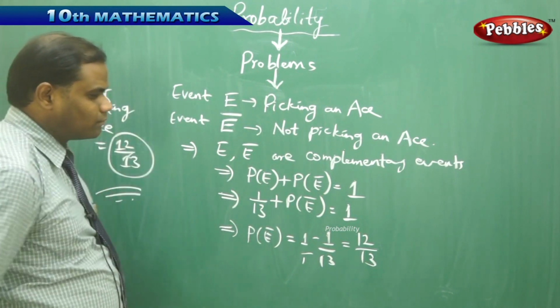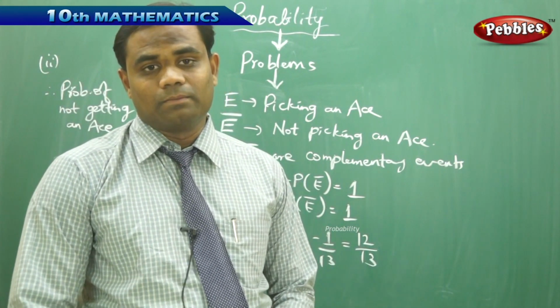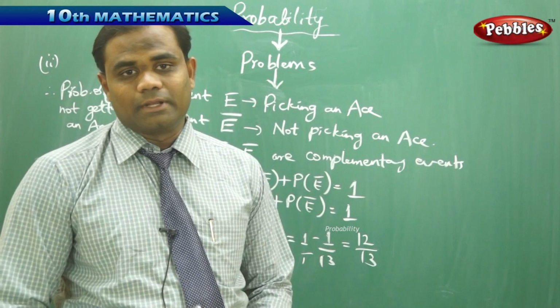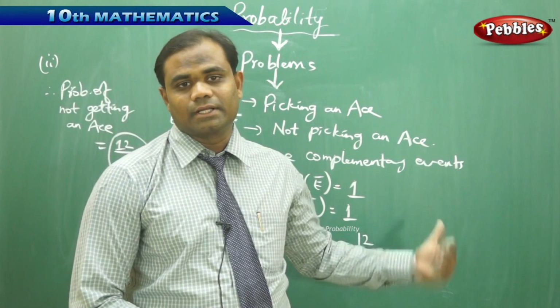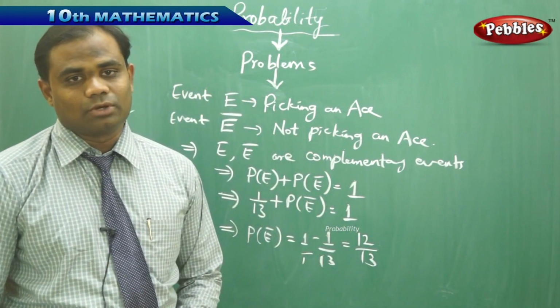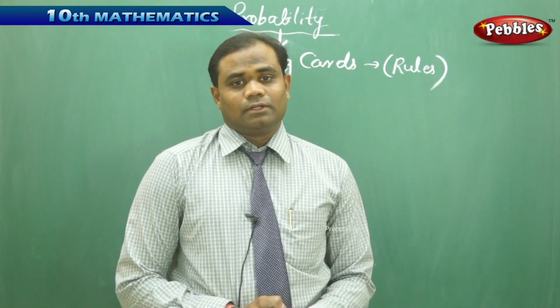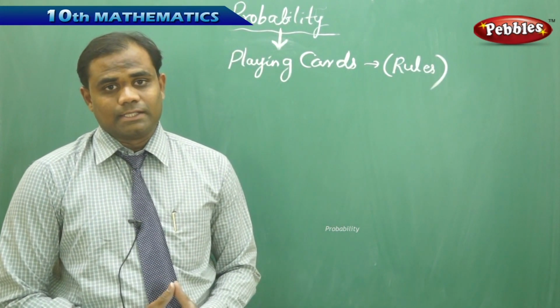So this is how we do many situational problems of daily life connected with probability, where we find the chance of happening and not happening. In this case, the chance of getting an ace and not getting an ace, through the exclusive formulae as discussed in the topic of probability. Now we have seen the playing cards in the previous problem, which